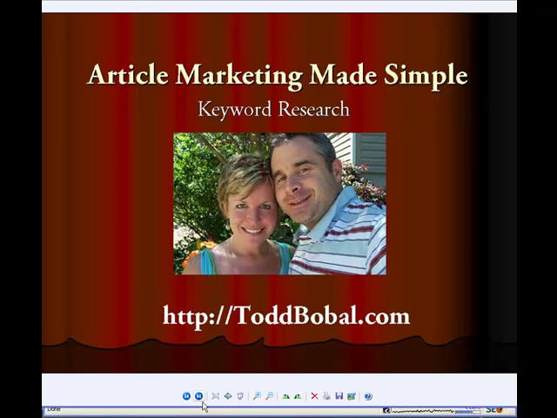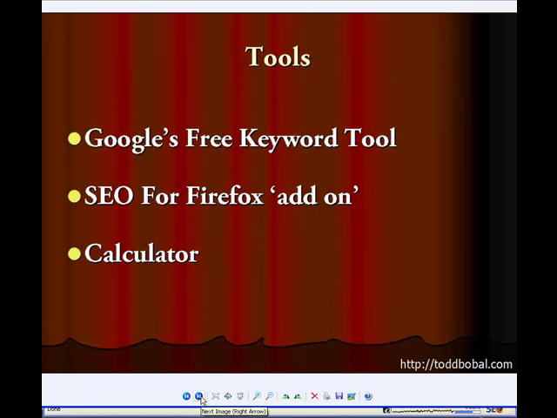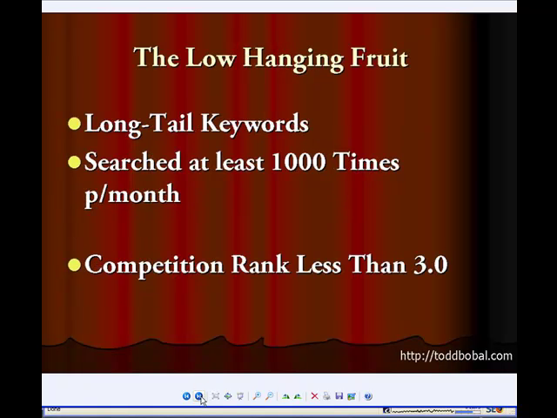So let's get started. What we're going to need is we're going to be using Google's free keyword tool, and we're also going to be using an add-on called SEO for Firefox, and a calculator if you need it. And we're going to be going after long tail keywords. Okay, we're going to go after these sub niches, not just for example MLM leads, maybe MLM lead generation or MLM lead generation techniques. I'm going to show you how to go after those long tail keywords or key phrases, but we want to make sure that they're searched at least 1,000 times per month on a global level.